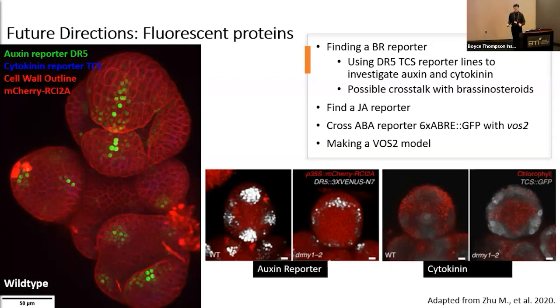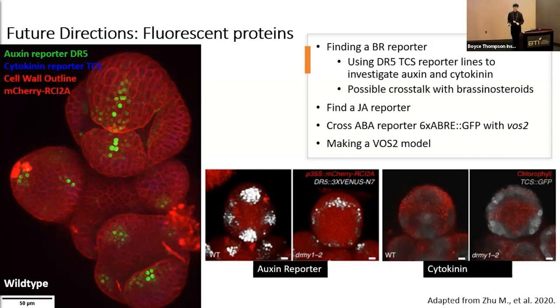And since there's already good evidence in the literature that abscisic acid is being influenced in VOS2 plants, we've already begun crossing our fluorescent protein 6X ABRE GFP with our VOS2 plants.